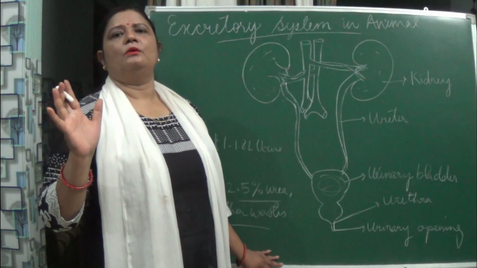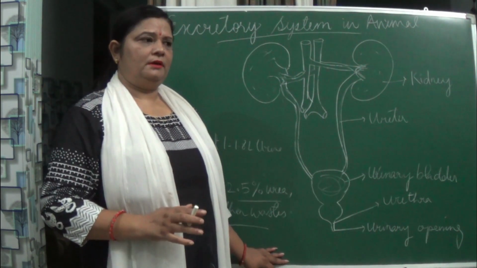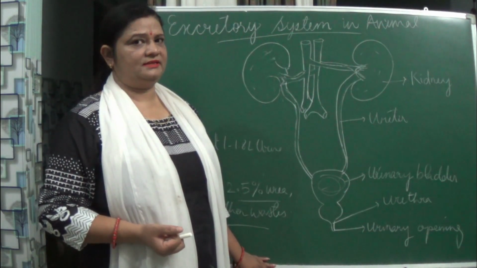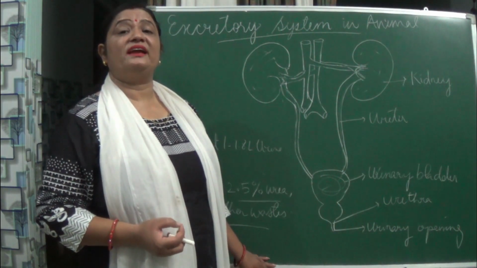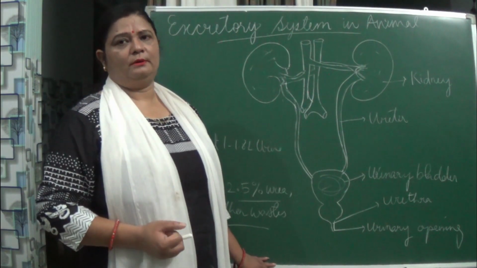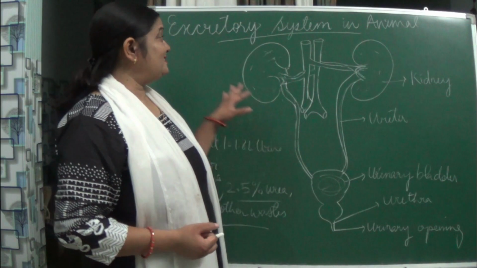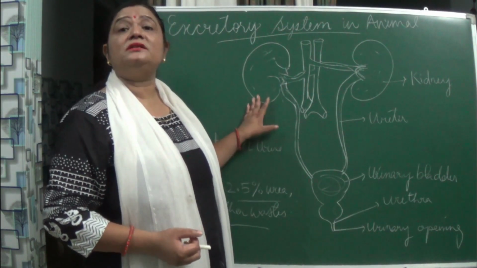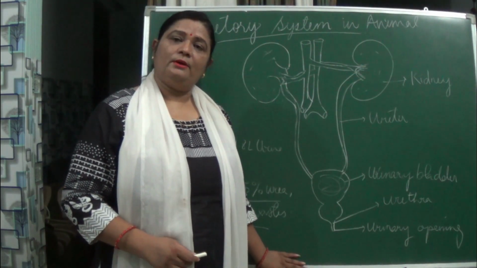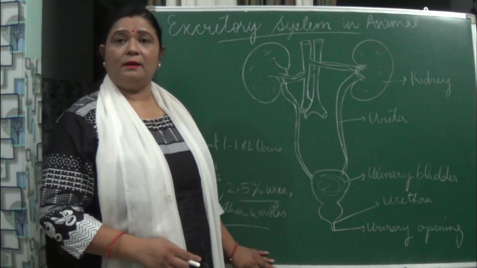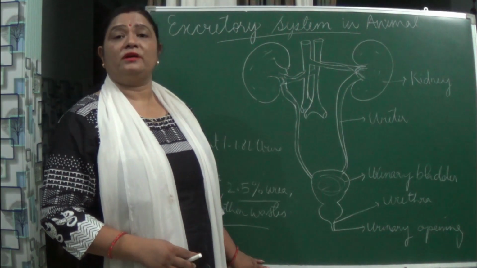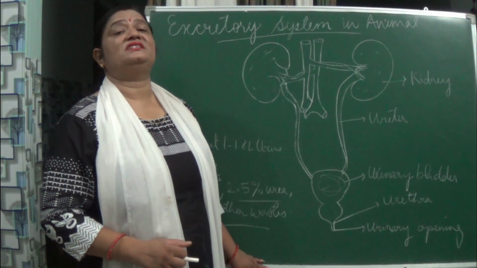Now talking about those animals which conserve water inside the body, like the lizards and the snakes, they secrete uric acid. Their excretion is in a very small amount. So this is all about the circulatory system and excretory system, which are the transport systems in the case of animals. In the next video beta, we will be studying about transportation in the case of plants, how the food and water is transported in the plants and how the waste is removed.